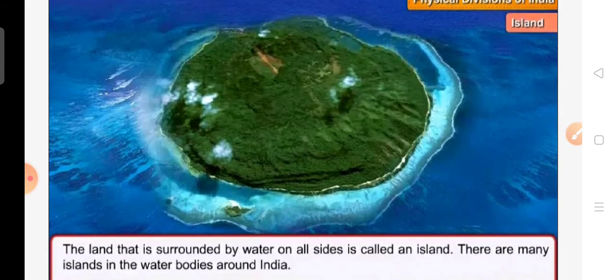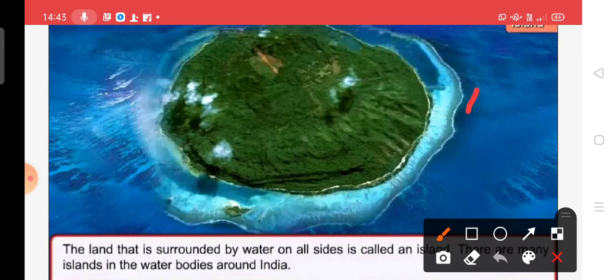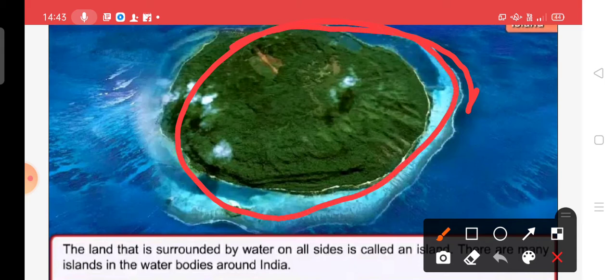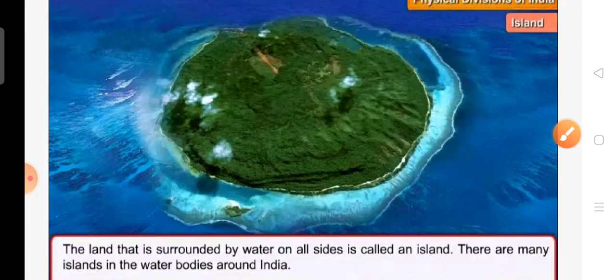Now children, everyone come to the island topic. As you can see in the picture, this is a picture of an island. An island is land that is surrounded by water on all sides. In this picture, the land is surrounded by water on all sides. So children, what is an island? The land that is surrounded by water on all sides is called an island. Everywhere you can see water and water.